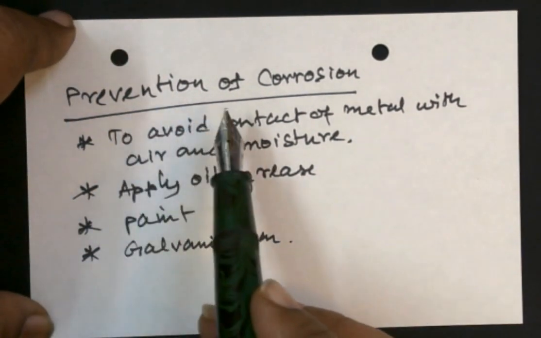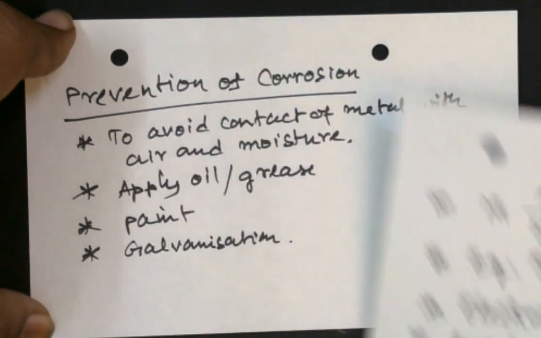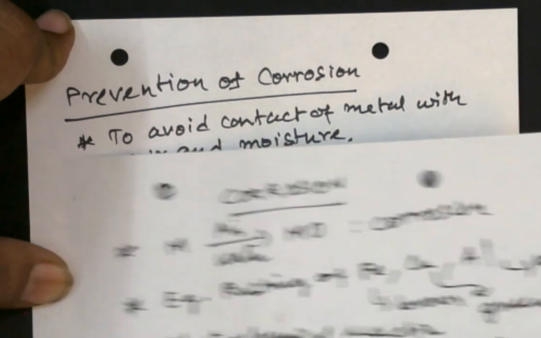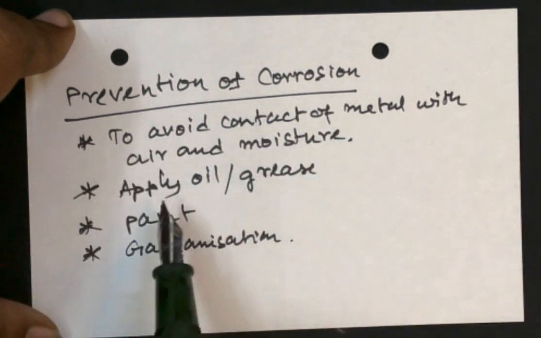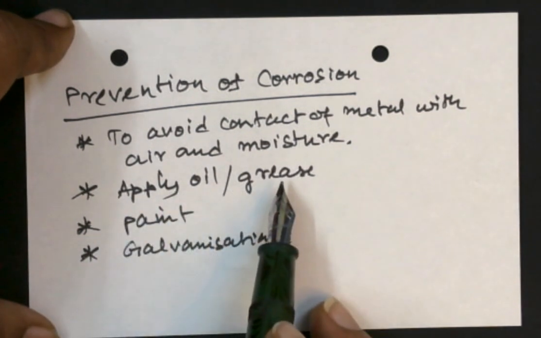Now let us proceed. How to prevent corrosion? The main enemies here are air and moisture, is it not? Air and water, so that contact has to be prevented. The best way is to apply oil or grease on the metal.